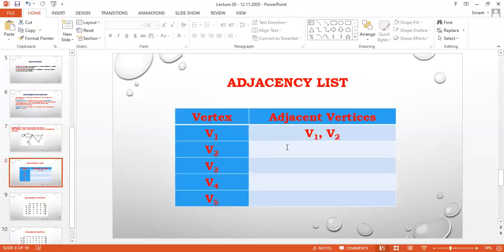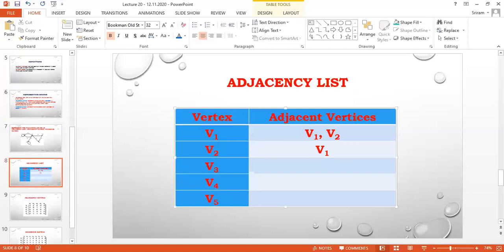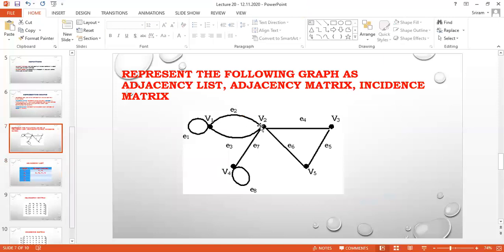So for V2, the adjacent vertices are V1, V3, V4, and V5. Isn't it?